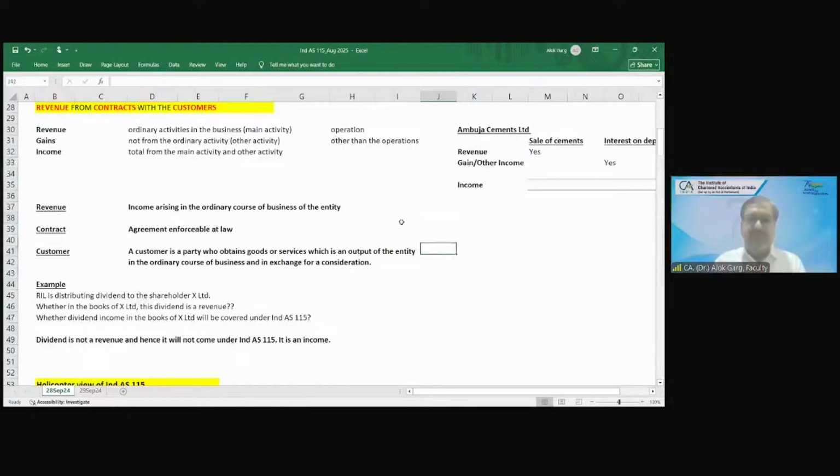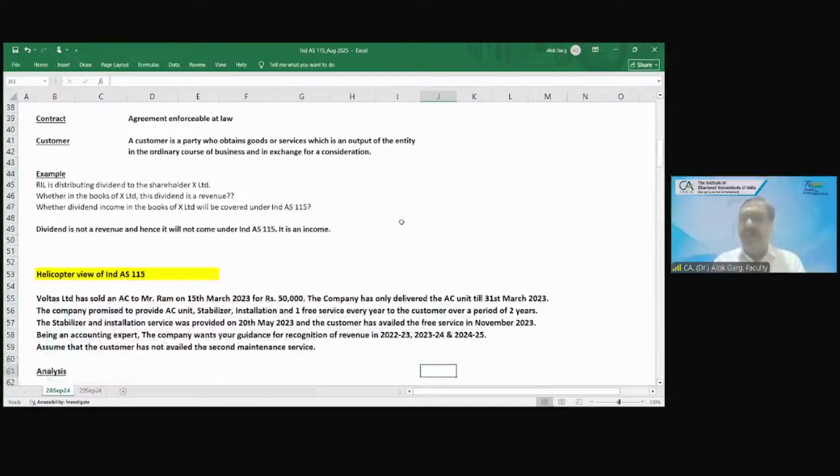Okay. Are you able to understand completely, all others? Yes, sir. Now, friends, before moving into this standard, I will give you a helicopter view of this standard, right? Then I will make your soft landing into this Ind AS 115.